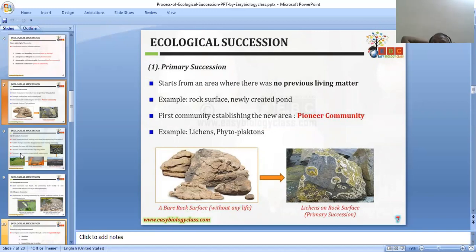See the lichens on the rock surface. That is the first community which will come and occupy the barren rock. First, you can see the picture, the rock surface without any life. After a few days, when the water storage is more, the lichens will start to form on the rock surface. These lichens can release acid and break the rock, forming a new ecological system.